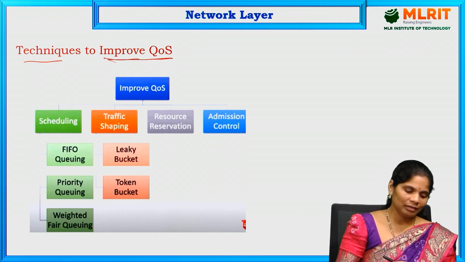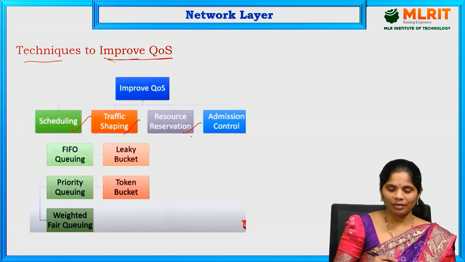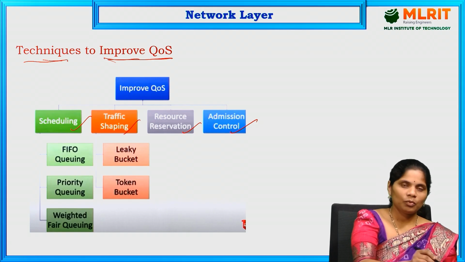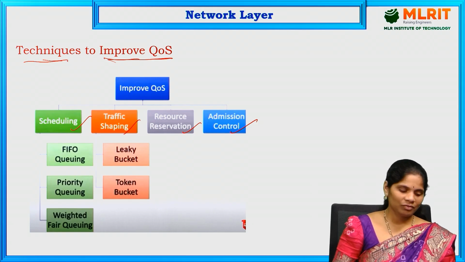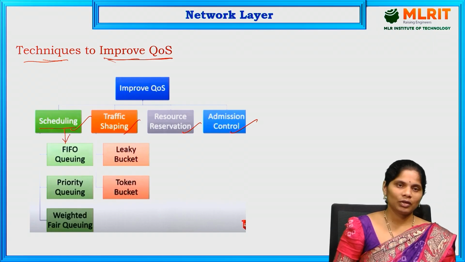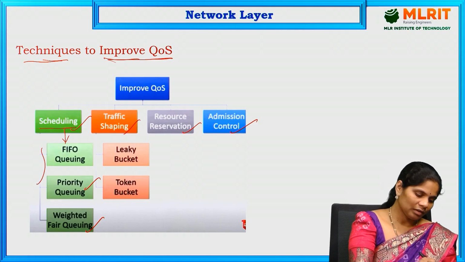So what techniques are there? First one is scheduling, next is traffic shaping, and next are resource reservation and admission control. These are the 4 techniques to improve the quality of that particular network. First, scheduling again is divided into FIFO queuing, that is the first one. Next, priority queuing. Next one is weighted fair queuing. These 3 come under scheduling.